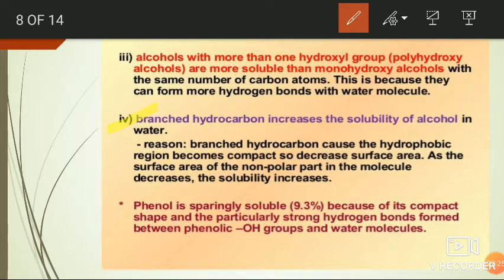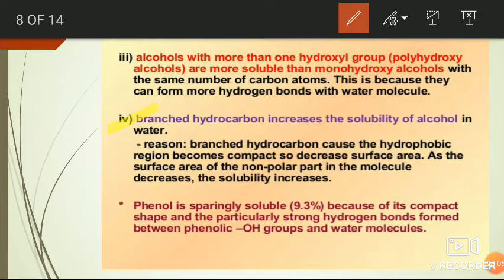That's why the hydrophobic group dissolves somewhat more than in the large surface area containing alcohol. That is, the solubility of branched chain alcohol is higher than that of the straight chain alcohol. It is also explained based on the surface area of the hydrophobic group, that is, the alkyl group.